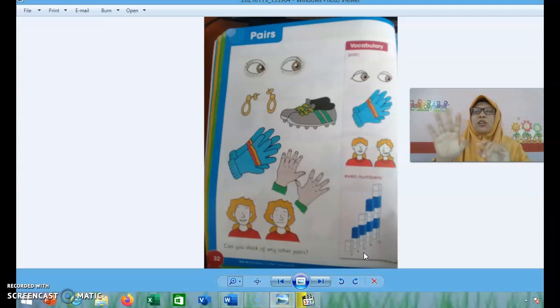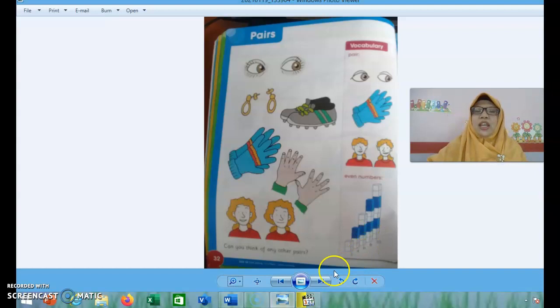Ya, masih ada 12, 14, and so on. Dan selanjutnya. Itu adalah even numbers. Bilangan genap. Ya, bilangan yang habis dibagi 2. Kalau dibagi 2 habis, bisa dibagi 2.